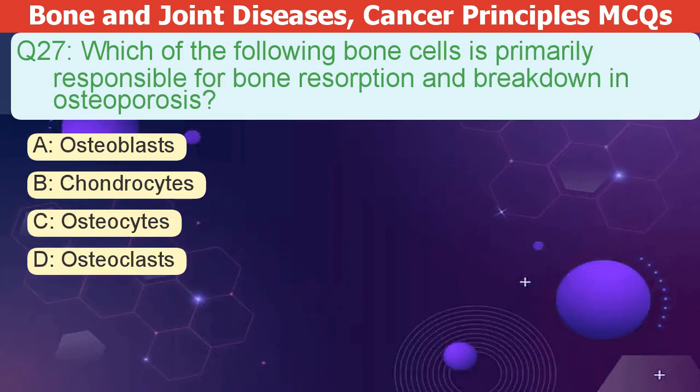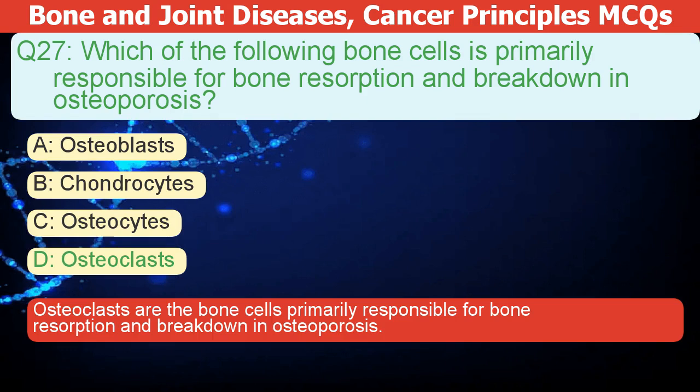Which of the following bone cells is primarily responsible for bone resorption and breakdown in osteoporosis? A. Osteoblasts. B. Chondrocytes. C. Osteocytes. D. Osteoclasts. The correct answer is D. Osteoclasts are the bone cells primarily responsible for bone resorption and breakdown in osteoporosis.